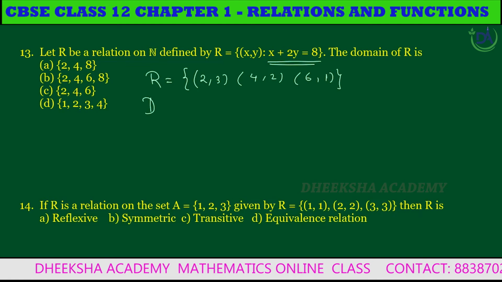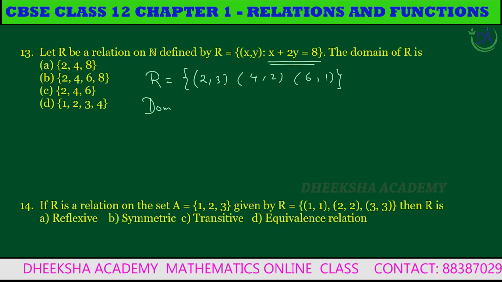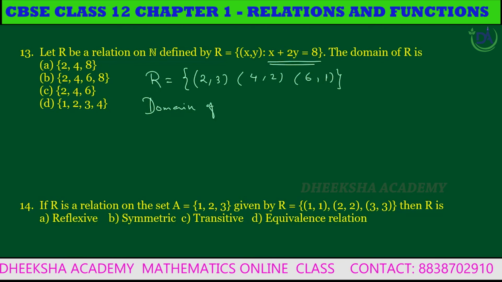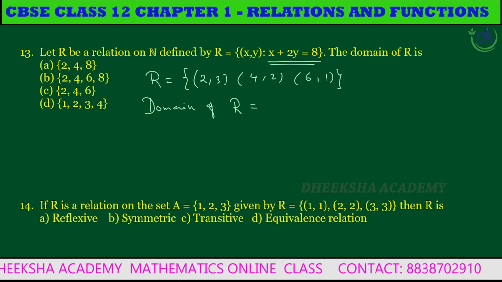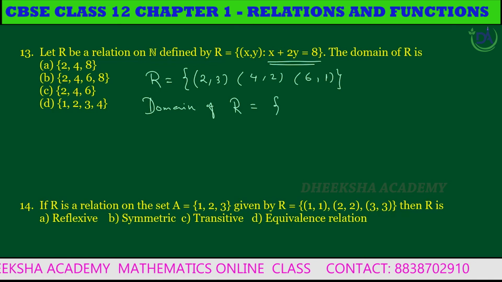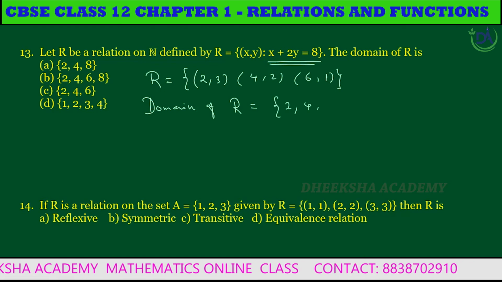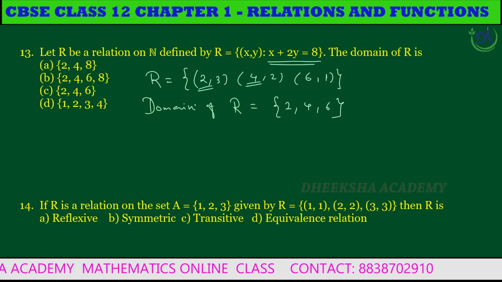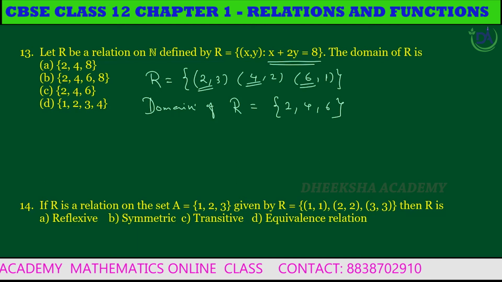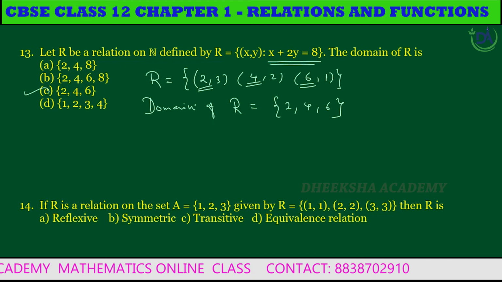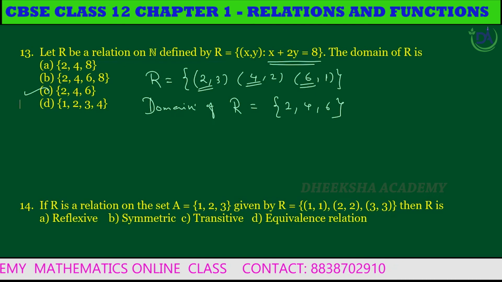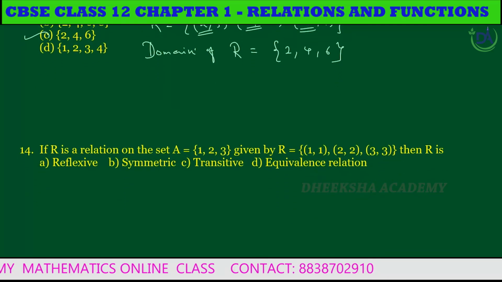So the domain of relation R is the set {2, 4, 6}, the set of all the first elements, 2, 4 and 6. So option C is the correct answer.